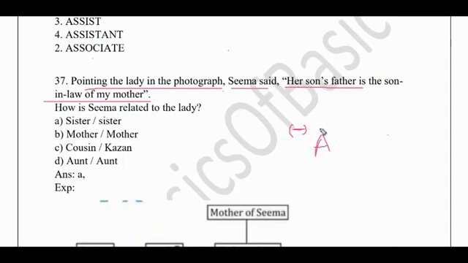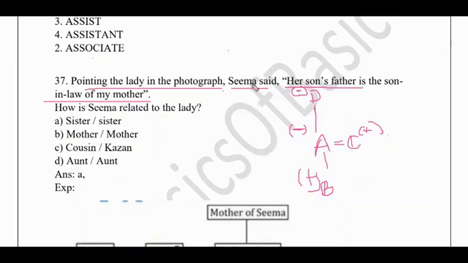Okay, her son's father, son is B, let us consider as B, and B positive. Okay, because he is a boy. Her son's father, father means husband of A, I'll consider it as C and plus. Okay, her son's father is the son-in-law of my mother. So son-in-law of that Seema is C. So she should also be as a daughter of this girl, this lady. So let us consider this as D, and as a mother-in-law, and she should be mother of A, and A should be married to C.